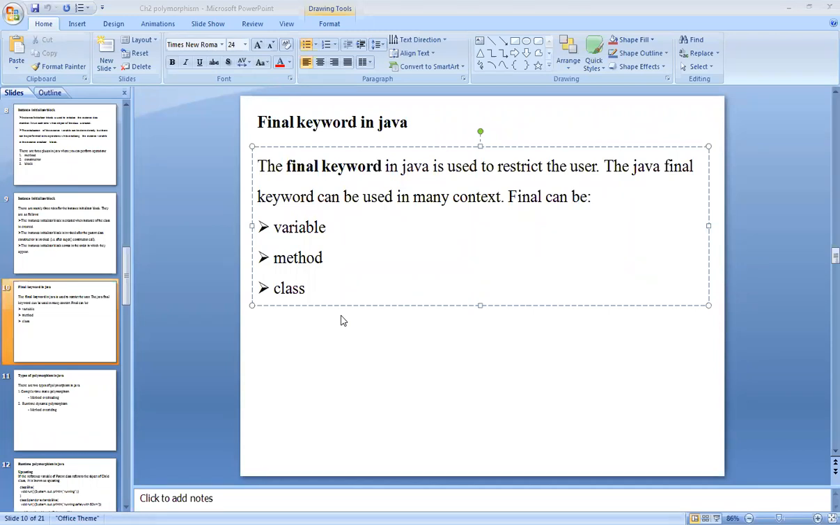Okay, so whenever you want to stop value change, method overriding and inheritance, in that case you need to use the final keyword with a variable or method or class. Understood?